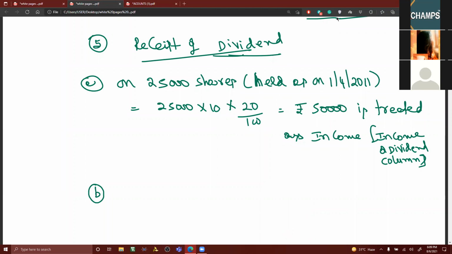And for every problem, what you should do is highlight that particular problem. What is the main element in this problem? Treatment of dividend on opening balance of shares, on purchase of shares, or treatment of interim dividend.